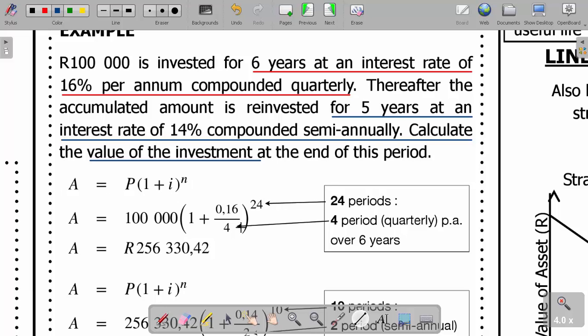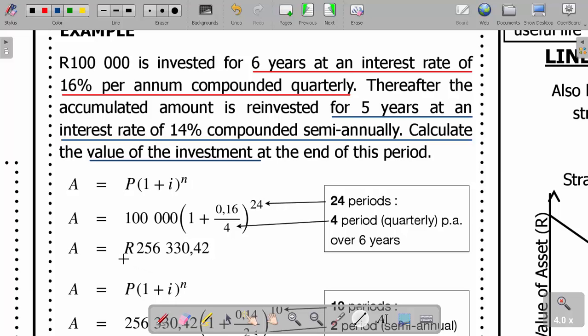Now for the first 6 years, because we are compounding quarterly, we are going to say I divided by 4, then power 6 times 4. What is 6 times 4? It is 24. Okay, so it gives us 256,330.42. Now this is the first 6 years altogether.